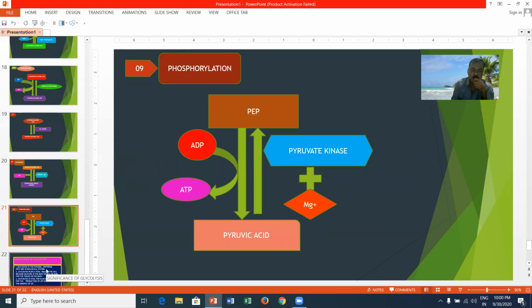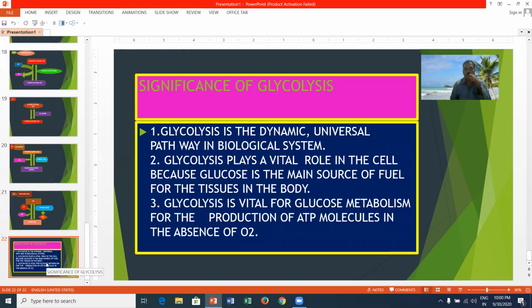When you see the significance of glycolysis, glycolysis is the dynamic universal pathway in biological systems. Glycolysis plays a vital role in the cell because glucose is the main source of fuel for the tissues in the body. Glycolysis is vital for glucose metabolism for the production of ATP molecules in the absence of O2. That's why glycolysis is a vital process. It can occur in anaerobic respiration as well as in aerobic respiration.